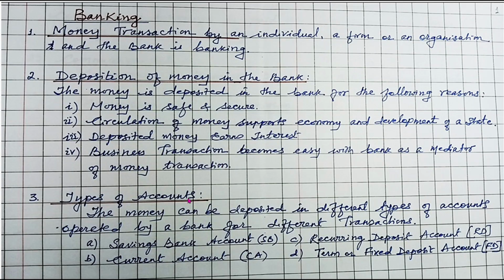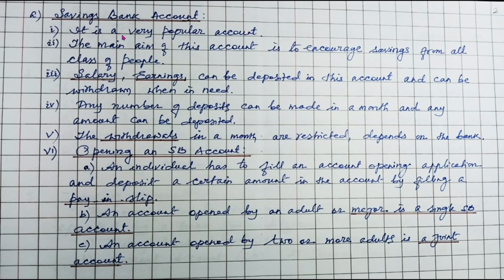Now there are different types of accounts that operate in a bank. The money can be deposited in different types of accounts operated by a bank for different transactions. We have got a savings bank account or SB account, recurring deposit account or called the RD account, current account or CA account, and the term or fixed deposit account, and each of these accounts have their own importance and benefits. Now savings bank account.